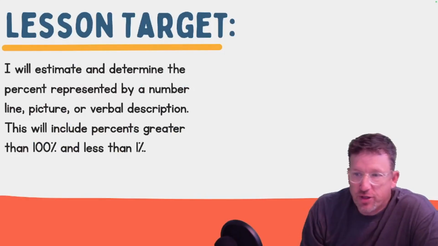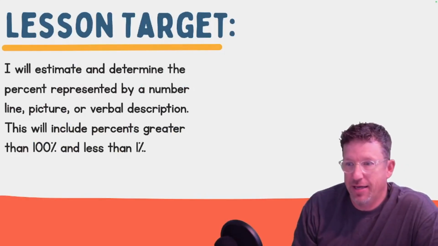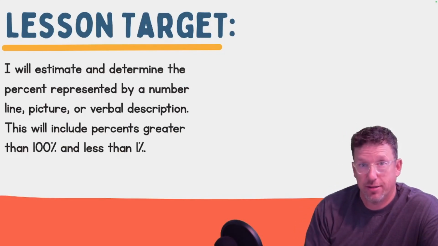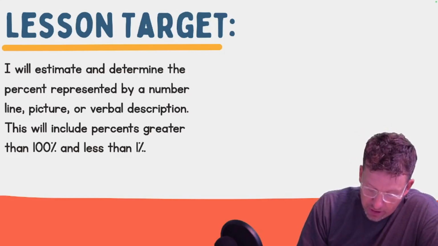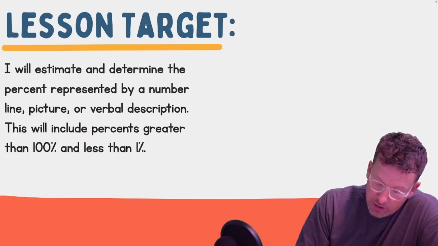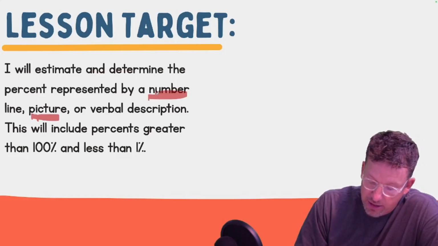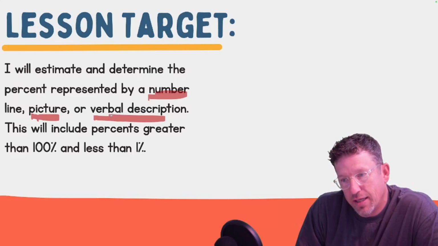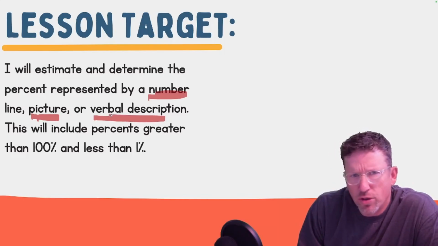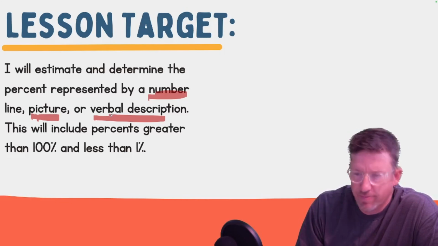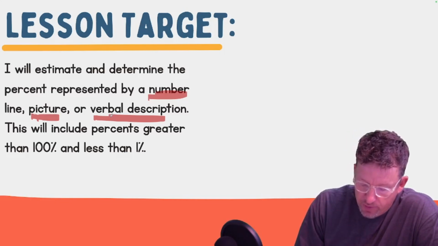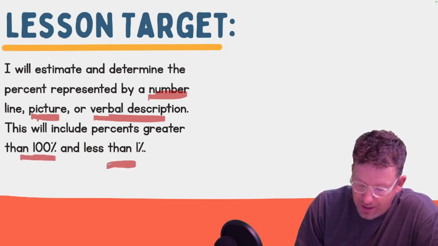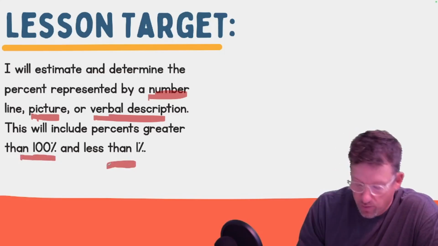So the goal today is for you to be able to estimate and determine a percent. And so how are you going to estimate and determine a percent? Sometimes you're going to be looking at pictures. Sometimes it's going to be on a number line. Sometimes it'll be a verbal description. A verbal description simply means it's written out, or it's a real world word problem. And these are going to include percents that are greater than 100% and even less than 1%. We're going to get into that.